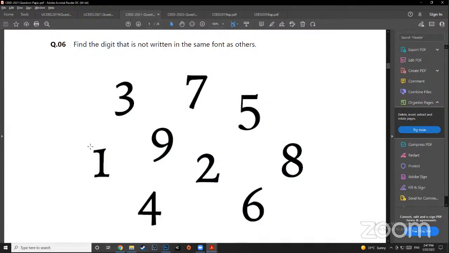And this and this also look similar, right? A little similar, not very similar. And the most common thing in all of them is that all of them have sharp edges. None of them has a curved edge, but the only one that has a curved edge that I can see is letter number 5. And we don't see this in any other. So that is what you have to find out, which is a little different.